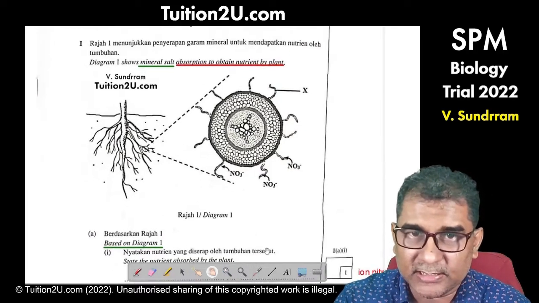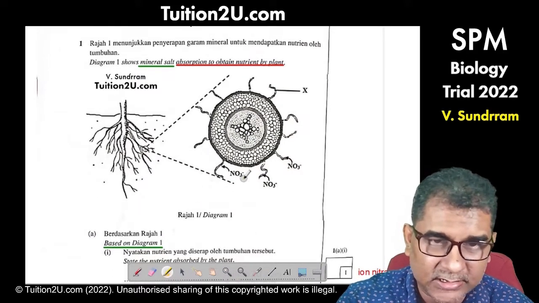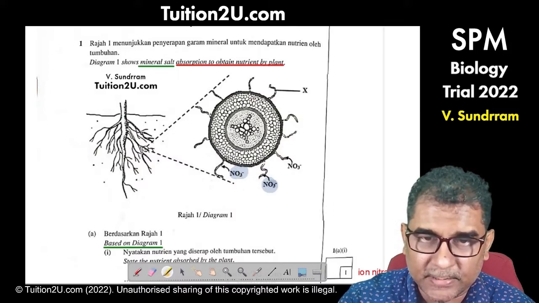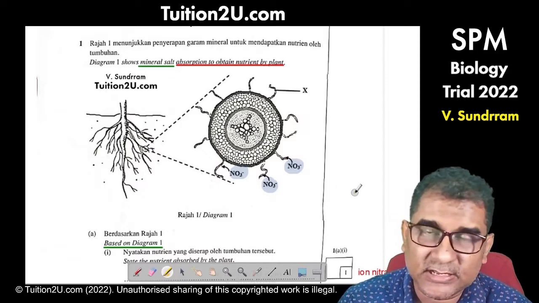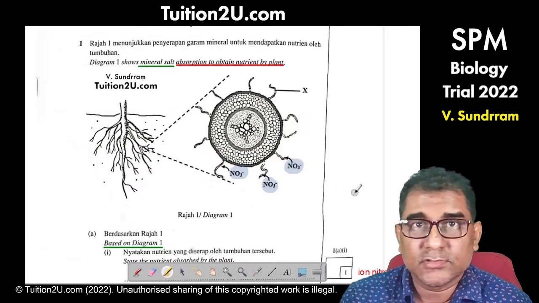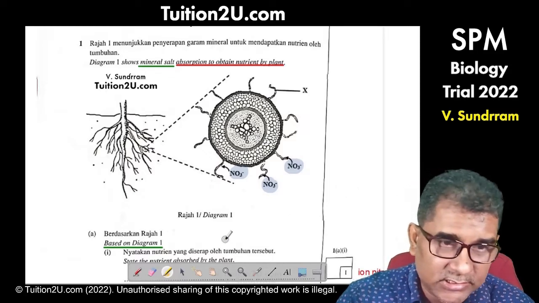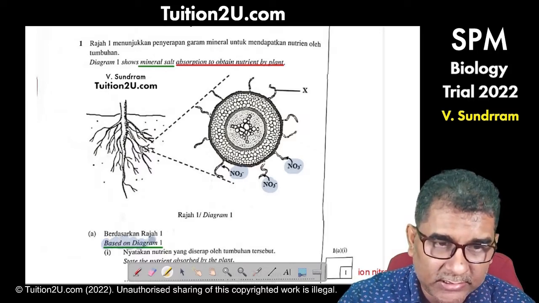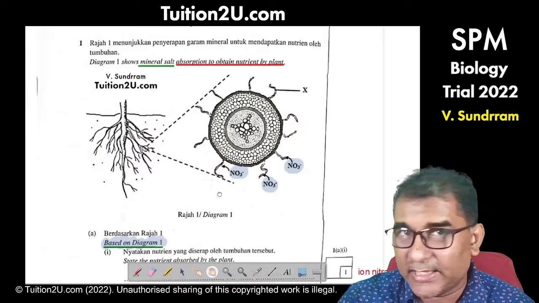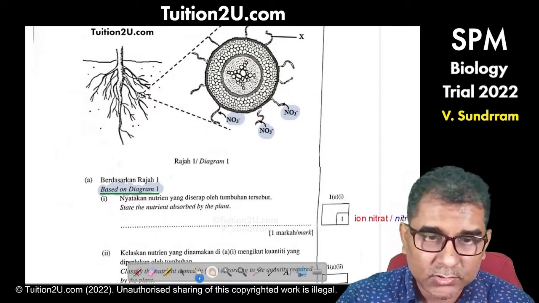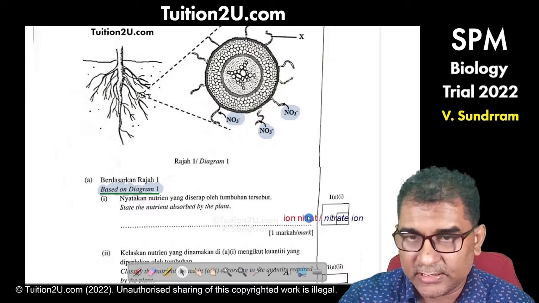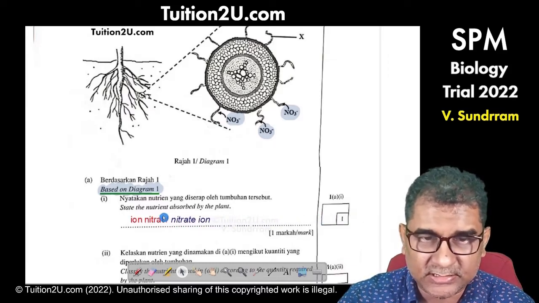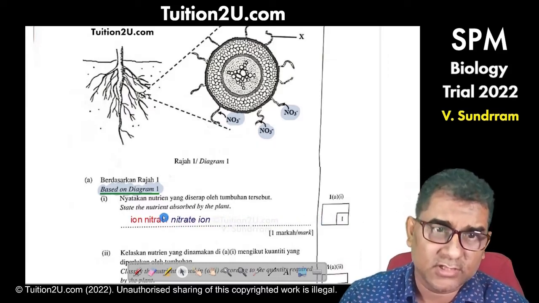I look at diagram 1 and automatically I see this NO3 minus here. What is NO3 minus? It is nitrate ions. So that's the answer. The reason why they ask us to look at the diagram is because the diagram has the answer that we need. So all you have to do is identify this as nitrate ion and write that as the answer. So it's nitrate ions. That should give you 1 mark.